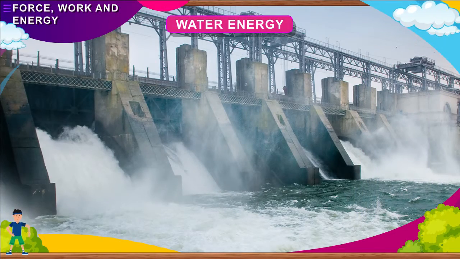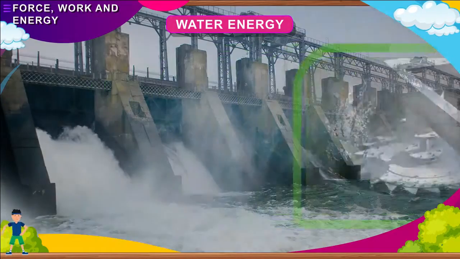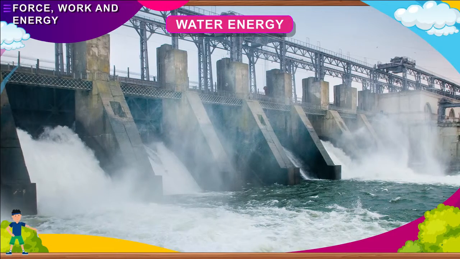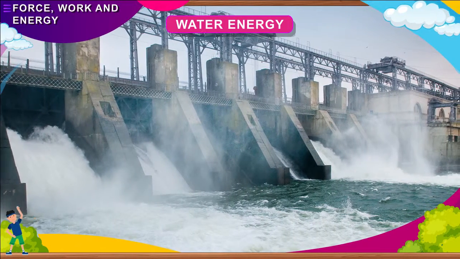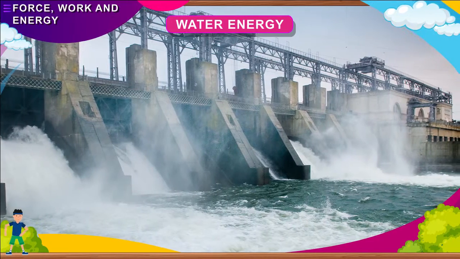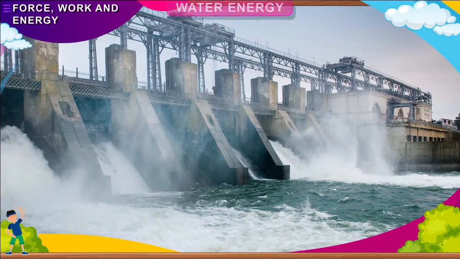Water energy. Water can turn a wheel called turbines. Dams are built to check water from flowing down a river. When water is released from the dam, it gushes down and turns the wheels to produce electricity. Thus, water is a source of energy.